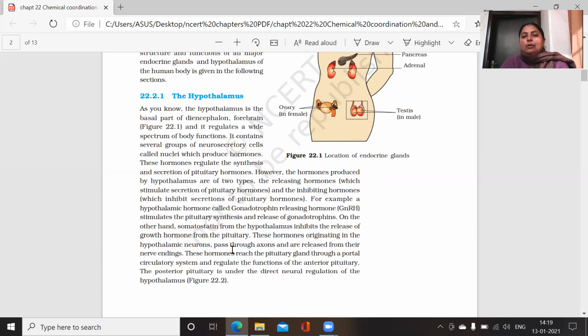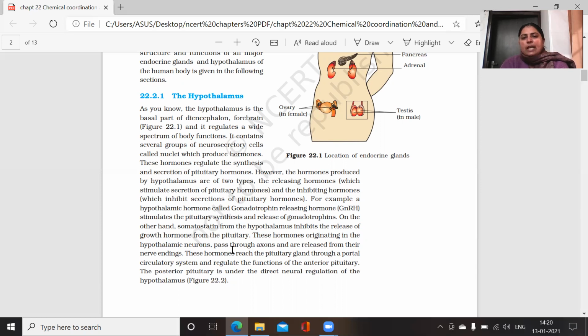If the hypothalamic hormone called gonadotropin releasing hormone is produced by the hypothalamus, then it stimulates the pituitary synthesis and allows it to release the gonadotropins. On the other hand, if somatostatin is produced from the hypothalamus, then it inhibits the growth hormone produced by the pituitary, and it stops the release of the growth hormone from the pituitary.